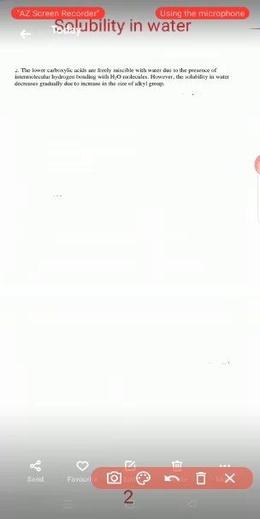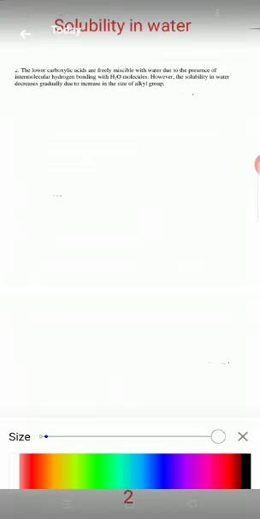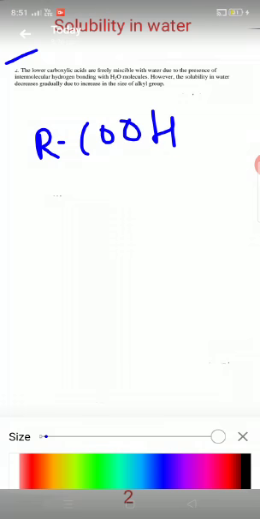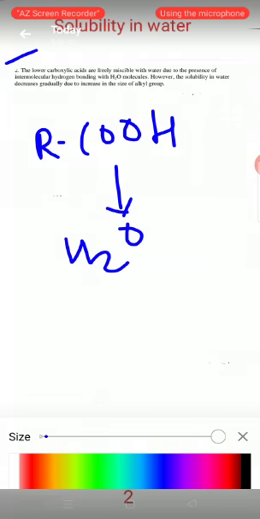The second property is related with solubility. The lower carboxylic acids are freely miscible with water. This is due to the presence of intermolecular hydrogen bonding with water molecules.